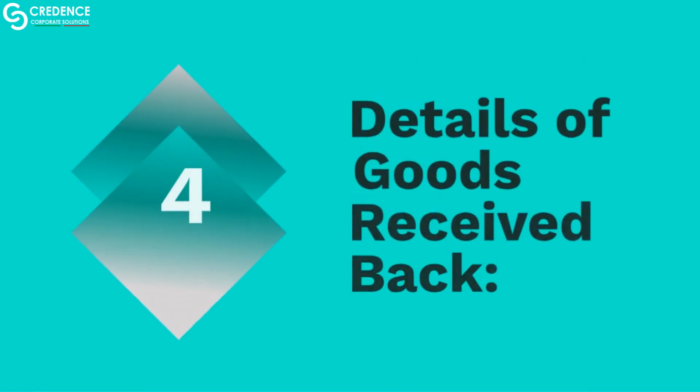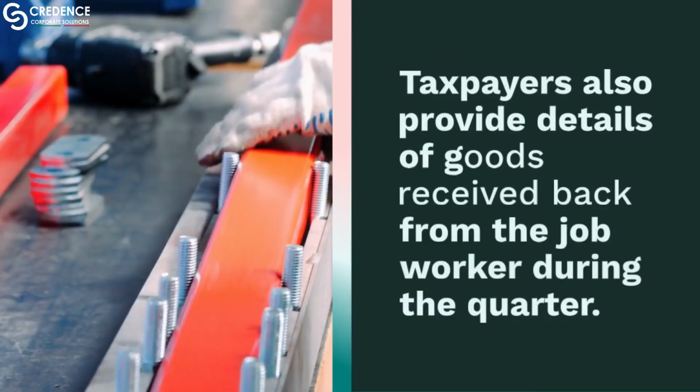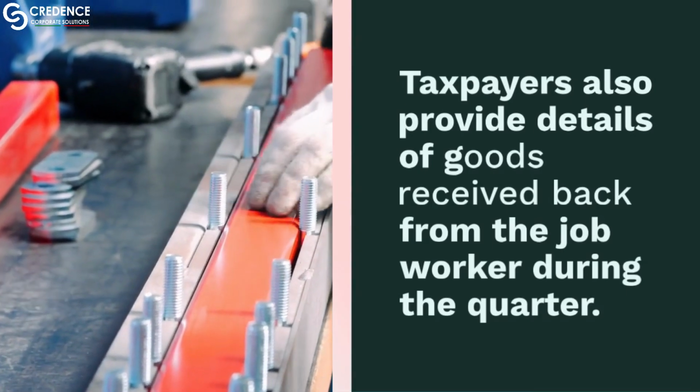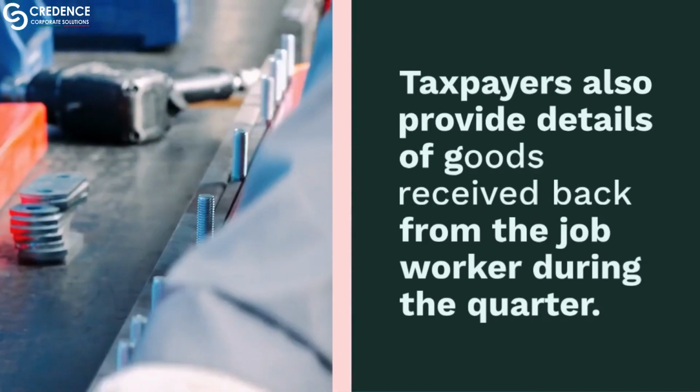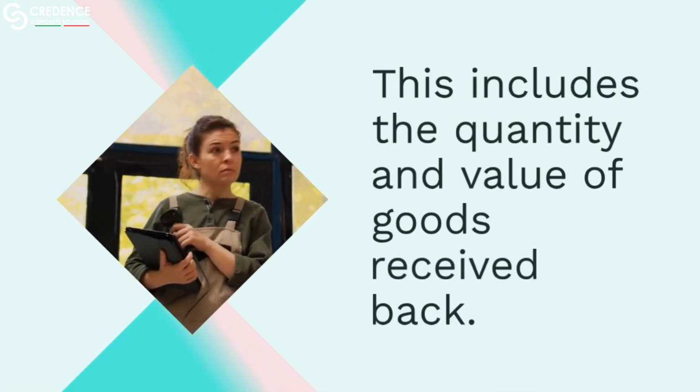4. Details of goods received back. Taxpayers also provide details of goods received back from the job worker during the quarter. This includes the quantity and value of goods received back.